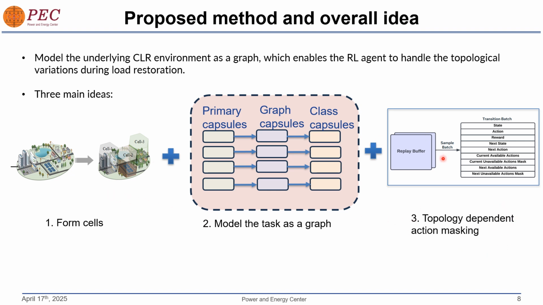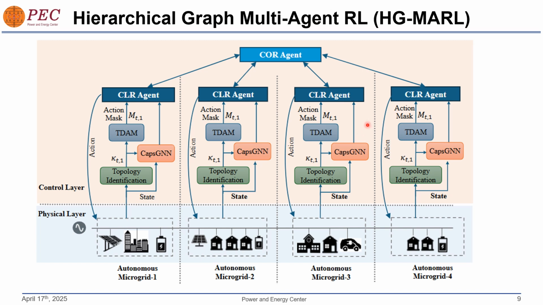And combining all these three, we get our method, which we could use for critical load restoration under changing topologies. This slide shows the overall high-level idea behind our method. If we see at the lowermost, there are different cells, microgrids that we have divided. This is a sample for 4 microgrids. If we divide them into 4 microgrids, each of these microgrids can be controlled by each CLR agent. As you can see, 4 CLR agents. And as this is a hierarchical approach, there is also a coordination agent which is controlling each of the CLR agents and is able to coordinate the power flow that could happen between the CLR agents as well.